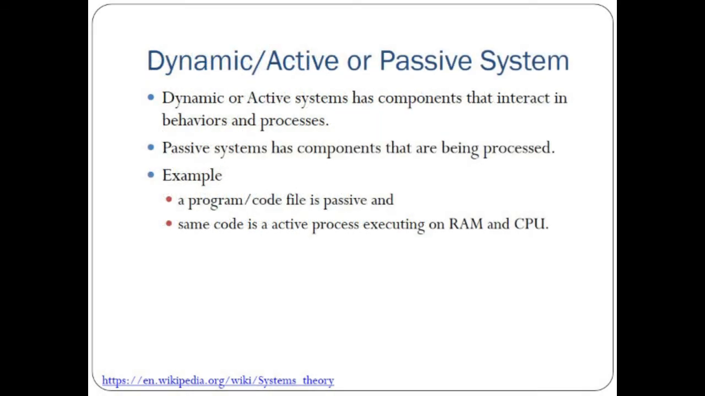Next, dynamic and active or passive systems. There are two types of systems that could be possible, meaning two extents, we can say. There's a right extent, there's a left extent. There's zero and there's infinity. There's minus infinity and plus infinity. So we are studying the two extents.